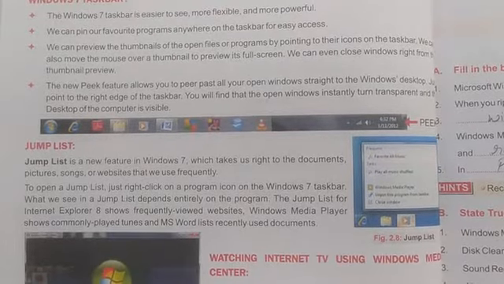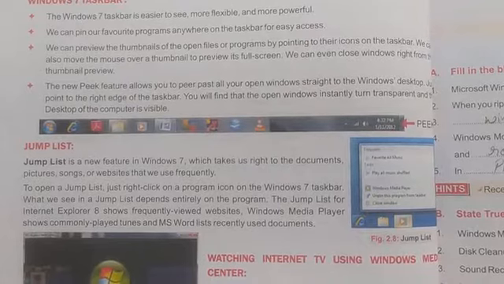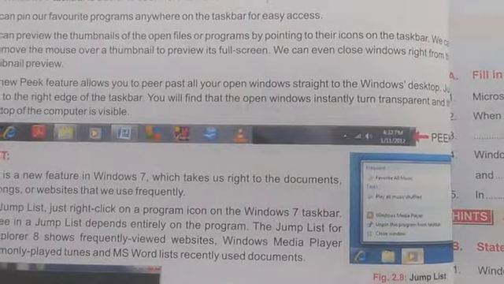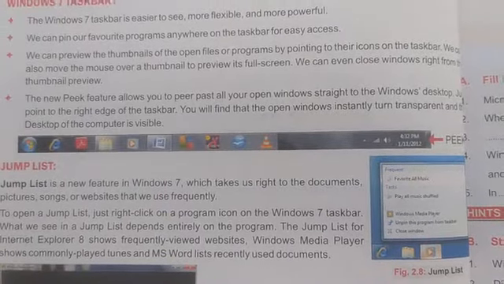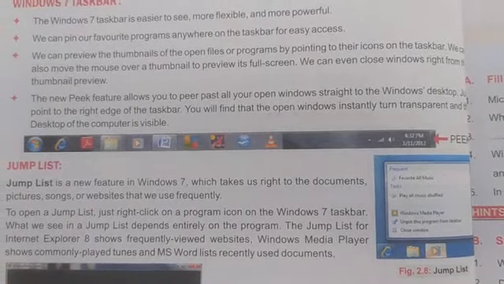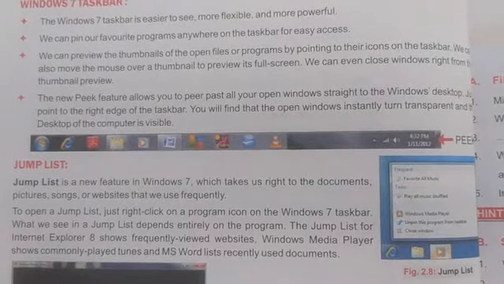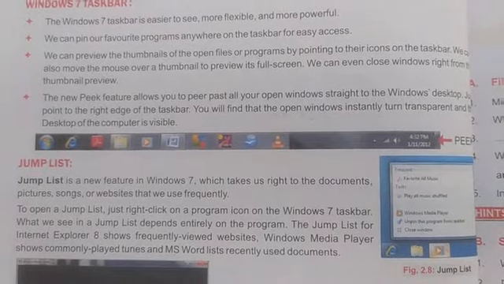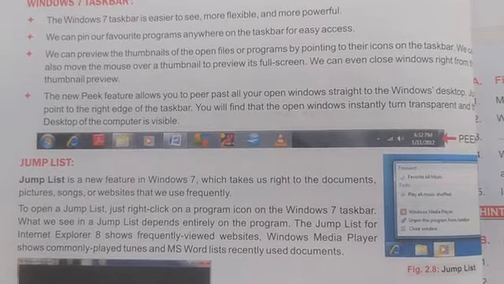To open a Jump List, you have to right click on the program icon on the Windows 7 taskbar. You can see that this is the Jump List. What we see in the Jump List depends entirely on the program. The Jump List for Internet Explorer 8 shows frequently viewed websites, Windows Media Player shows commonly played tunes, and MS Word lists recently used documents.